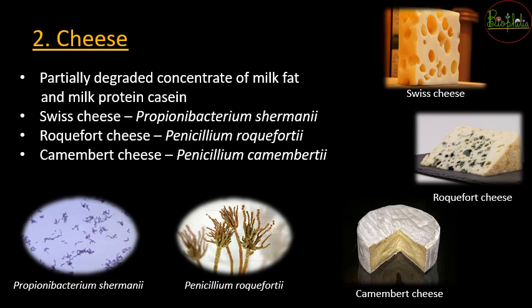So first of all, the milk has the protein named casein. तो casein जब partially degrade होगा, and this partial degradation is because of the microbes present in it. So partially digest जब होगा casein, that is going to make the cheese.